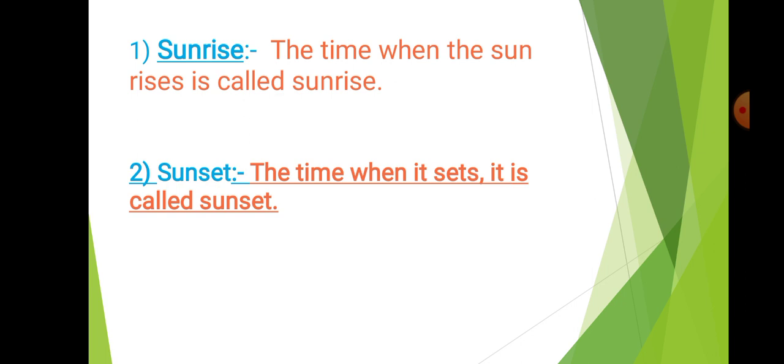The earth rotates from west to east. That is why the sun appears to rise in the east and set in the west. The period between sunrise and sunset is called daytime.